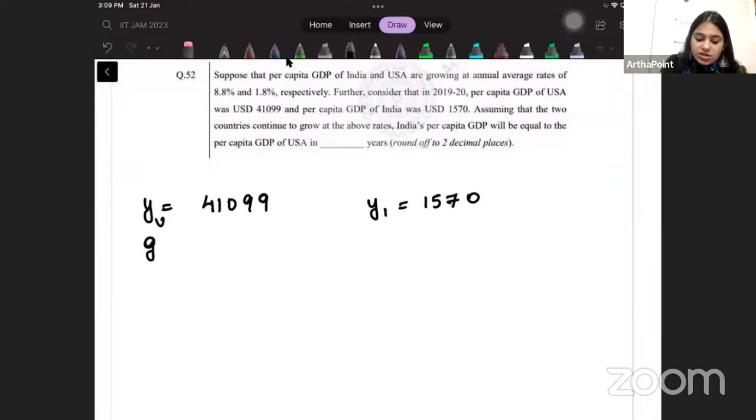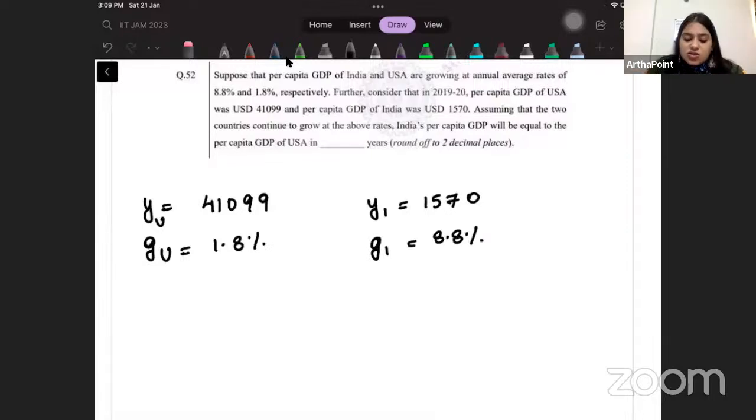The growth rate of USA is 1.8% and the growth rate of India is 8.8%. Assuming that the two countries continue to grow at the above rate, India's per capita GDP will be equal to per capita GDP of USA in how many years?